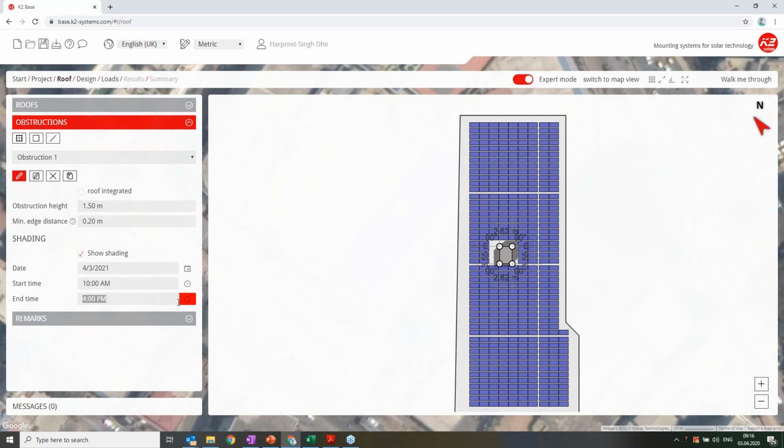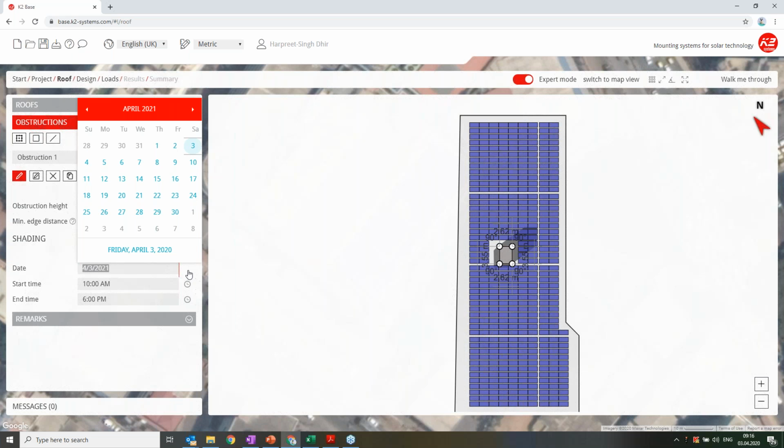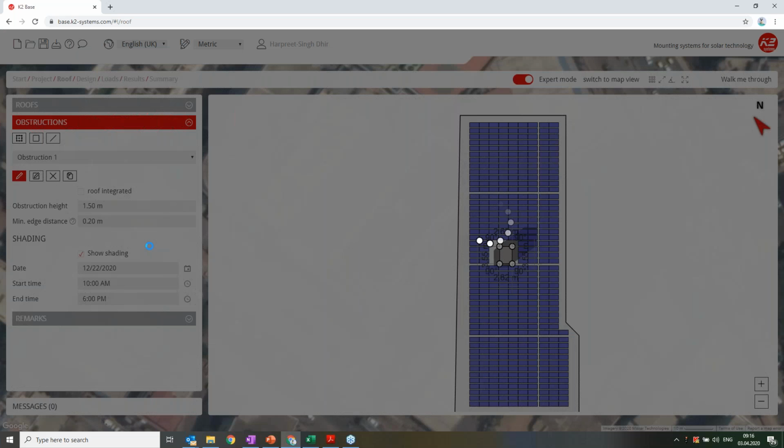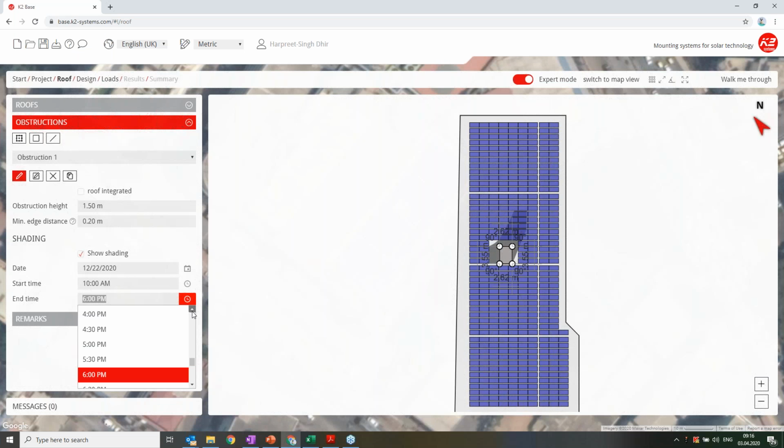So even if I increase the time, for example, let's see how the shadow changes. Let's say 6 p.m. I hope the shadow effect will go much higher. See, the shadow effect has gone even to here as well. But what I will do here is assume that date is 21st December. No, 22 December doesn't matter. And I will move this to 3:30.